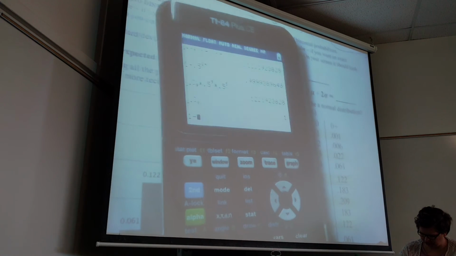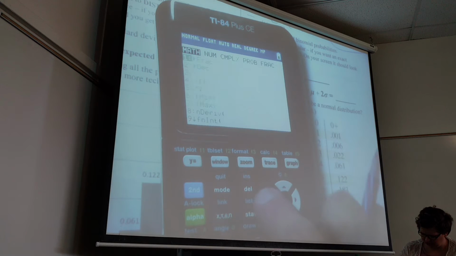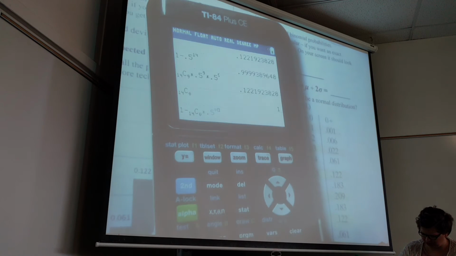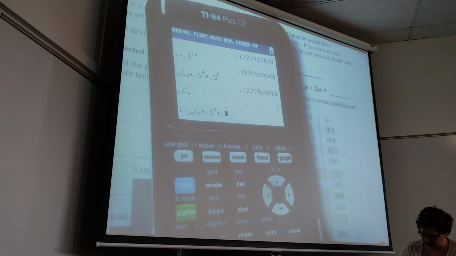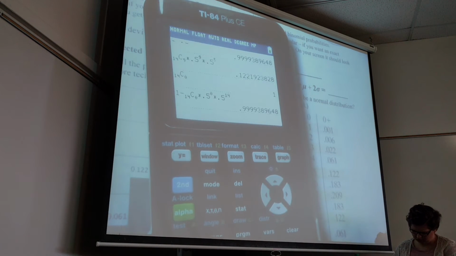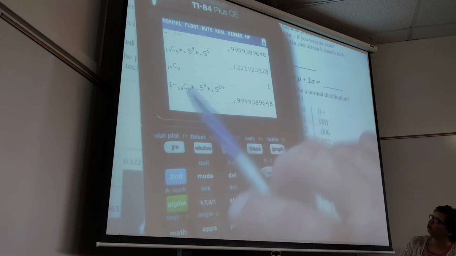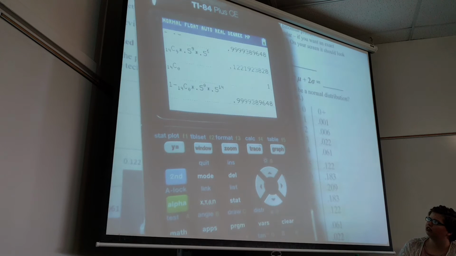If you put 1 minus 14 choose 0 times 0.5 to the 0, times 0.5 to the 14th, you'll still get the exact same answer, because we put all this unnecessary 1 times 1 business in there, and the calculator still makes it come out right. Is that cool?